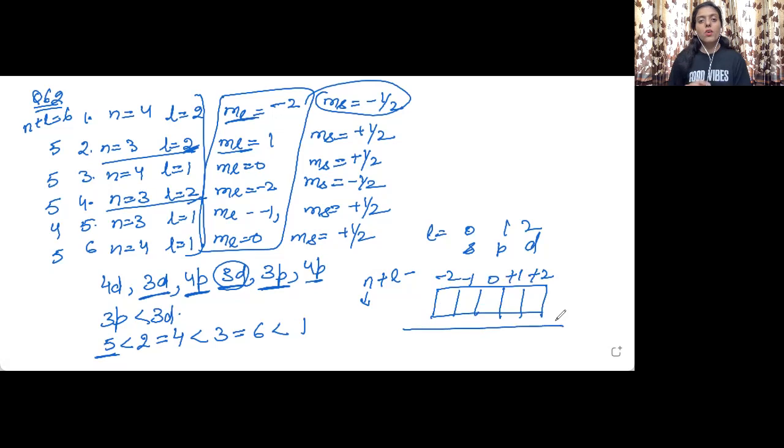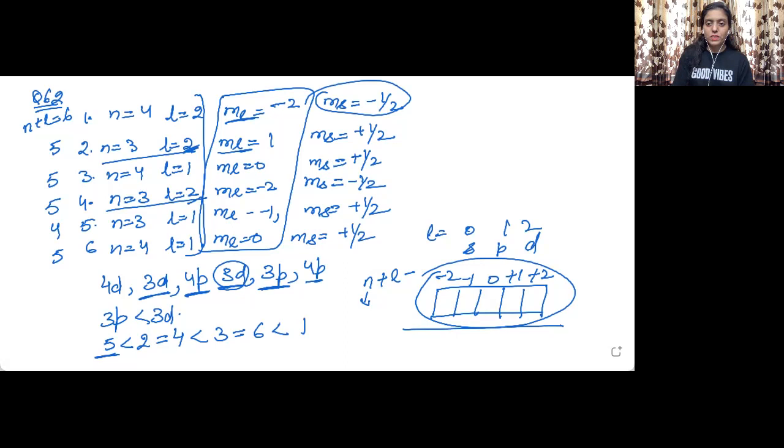Now these all orbitals, they are at the same energy level, that is, they are degenerate orbitals. So ml values will not be having any impact. Okay, so here in this case, because all the d orbitals are degenerate, we will be only considering the n and l values. Hope this is clear to you.